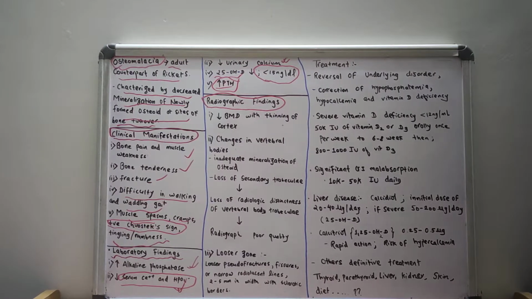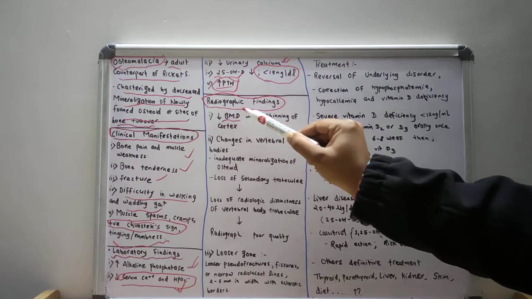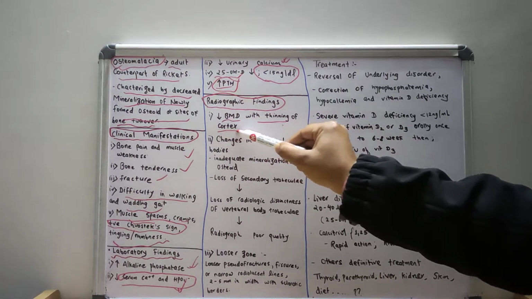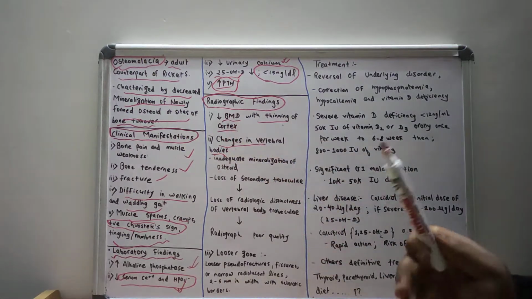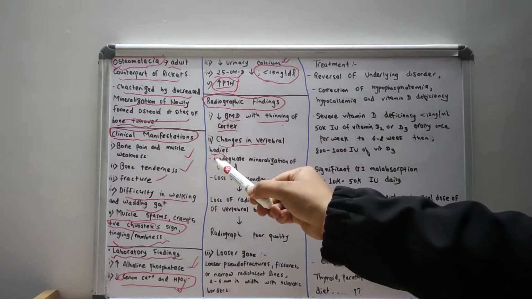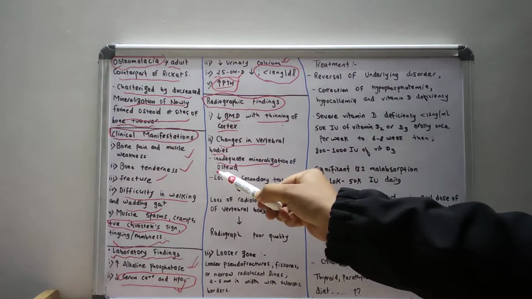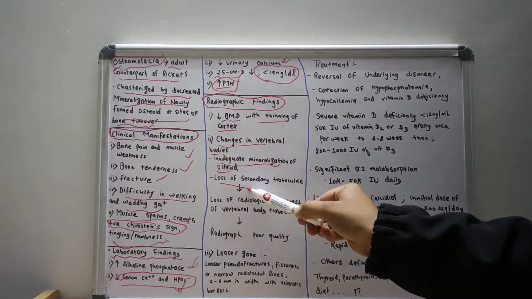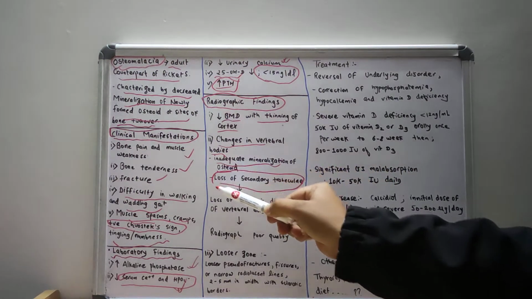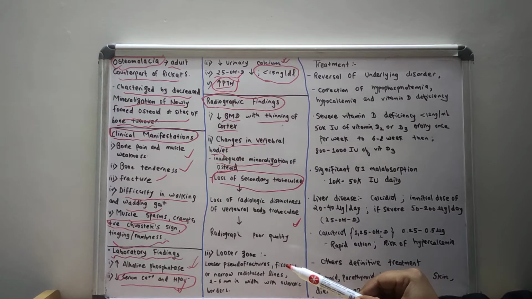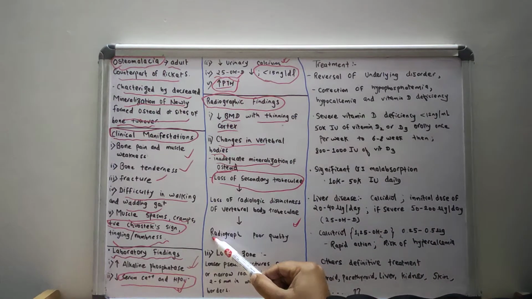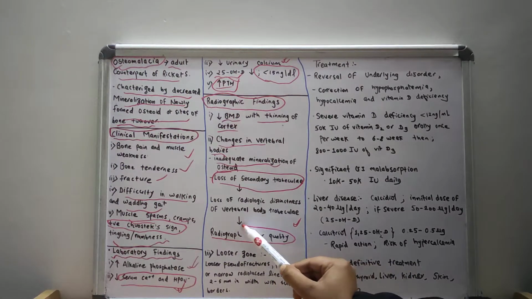Now in osteomalacia, there will be decreased bone mineral density with thinning of the cortex. There will be changes in the vertebral bodies. What are the various changes then? There will be inadequate mineralization of the osteoid, and there will be loss of secondary trabeculae, which will lead to the loss of radiological distinctness of vertebral body trabeculae, which leads to poor radiographic quality of the X-rays.